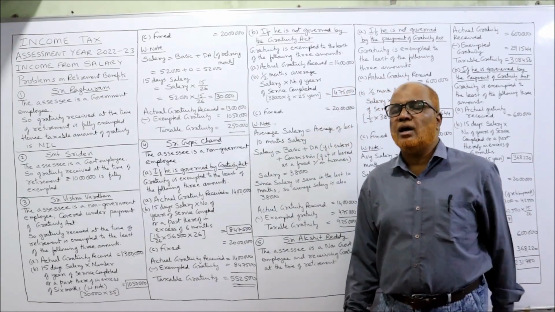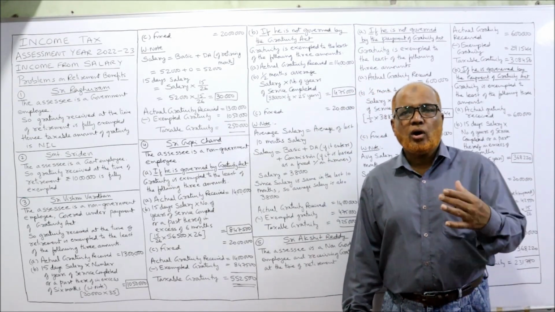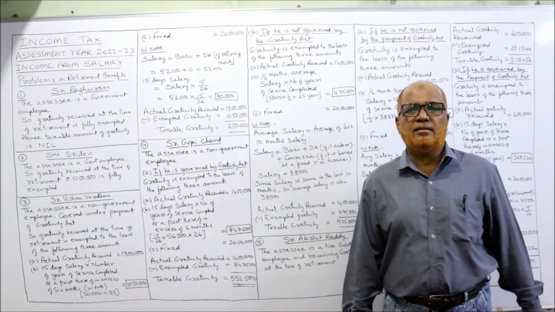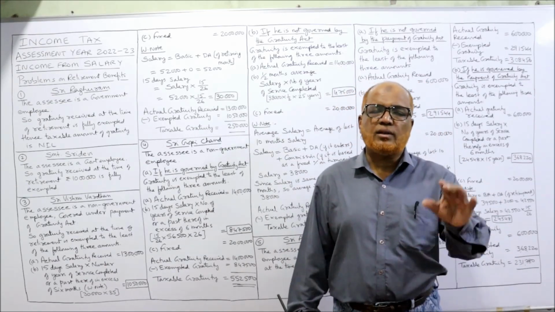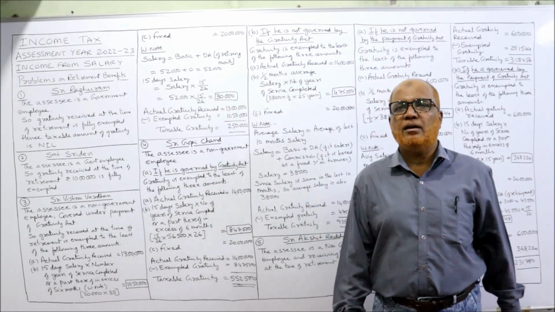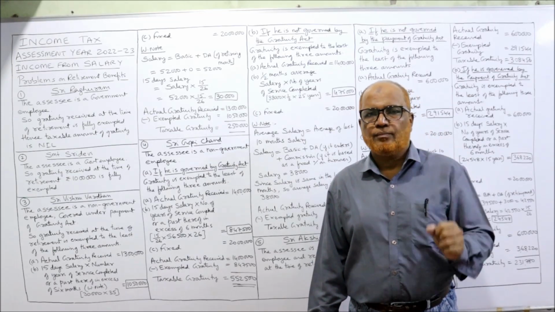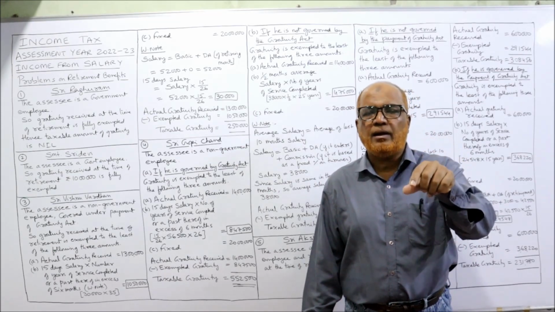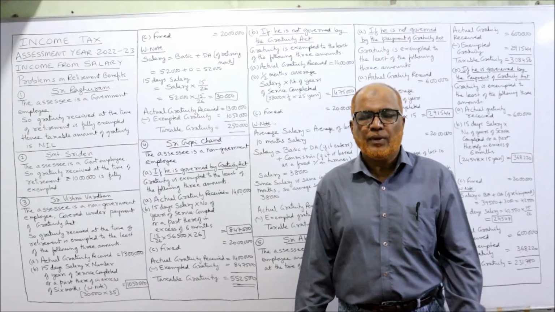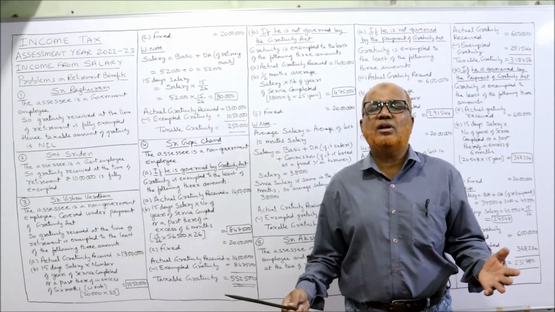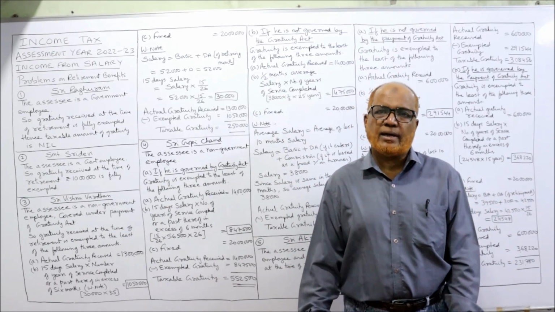This is the case of a non-government employee. For a non-government employee, 2 cases are there. The employee may be governed by the Payment of Gratuity Act or the employee may not be covered by the Gratuity Act. Now we have to see, because the gratuity exemption will depend on whether the employee is covered under the Gratuity Act or not. But here in this problem, it is specifically given that the employee is governed under the Payment of Gratuity Act.